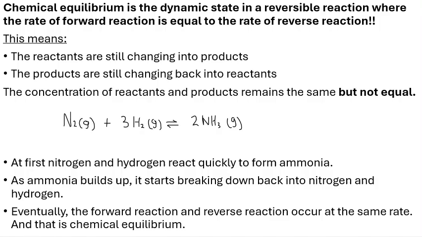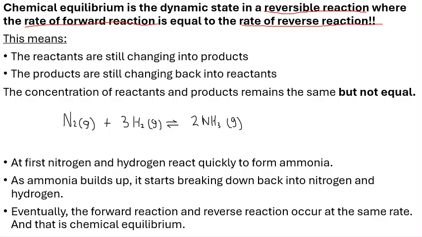So chemical equilibrium is the dynamic state in a reversible reaction. That is a key word right there, in a reversible reaction, where the rate of the forward reaction is equal to the rate of the reverse reaction. Okay, so what does this mean? This means that the reaction is still continuing. The reaction does not stop when our reaction reaches the chemical equilibrium. It continues, but now it continues whereby the rate of our forward reaction is equal to the rate of the reverse reaction.